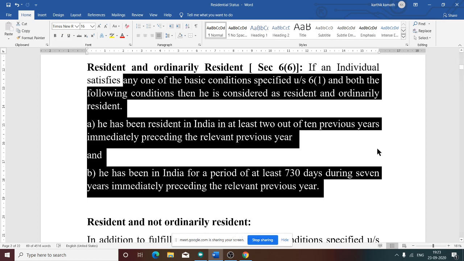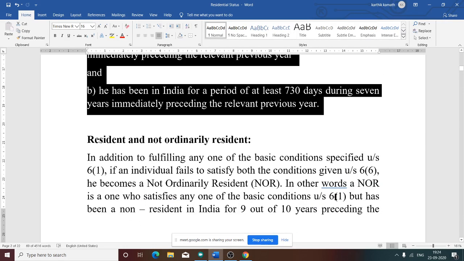Yes, now you see additional condition number one. What is additional condition number one? He has been a resident in India in at least 2 out of 10 previous years immediately preceding the relevant previous year. And he has been there in India for at least 730 days during the 7 years immediately preceding the relevant previous year.